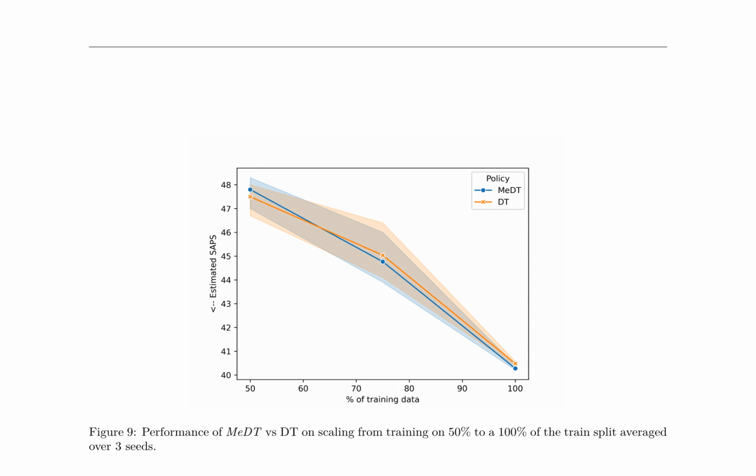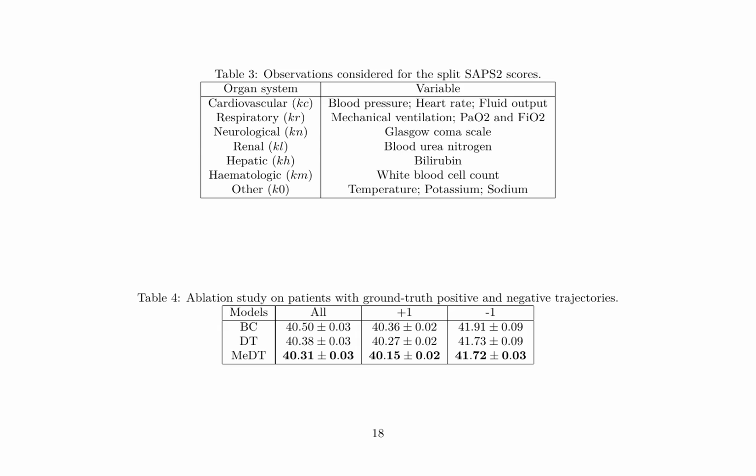An ablation study, presented in Table 4, evaluates the performance of MeDT, DT, and baseline models on patients with ground truth positive and negative trajectories, demonstrating the effectiveness of MeDT in predicting patient outcomes with a slight improvement over DT and baseline models. The state predictor's performance is crucial in the treatment recommendation pipeline, enabling the estimation of patient trajectories following different treatment strategies. The incorporation of demographic and observational variables in the state space allows for a comprehensive understanding of patient states. The ablation study reinforces the importance of the MeDT model in accurately predicting patient outcomes, highlighting its potential in personalized medicine.